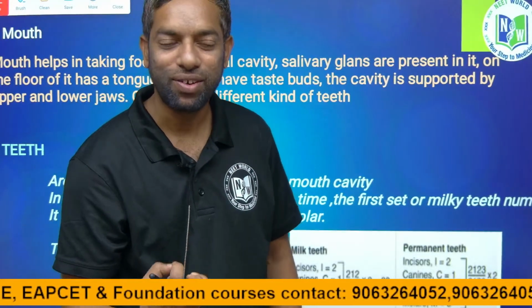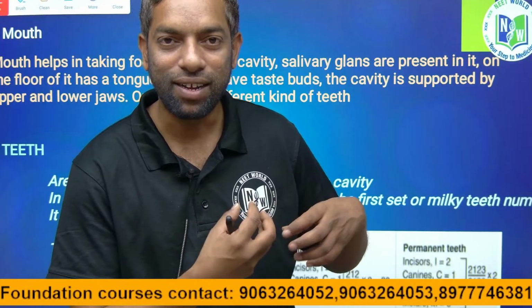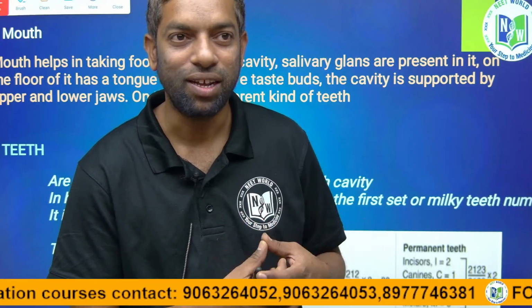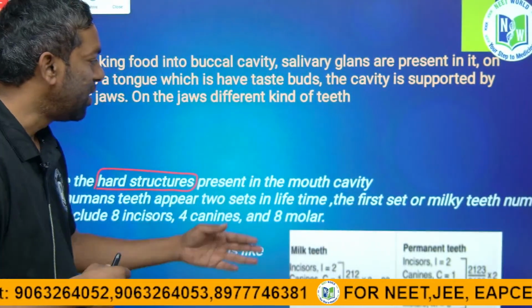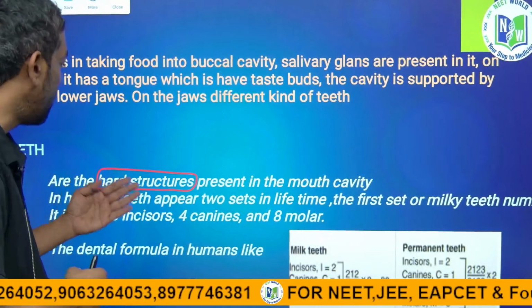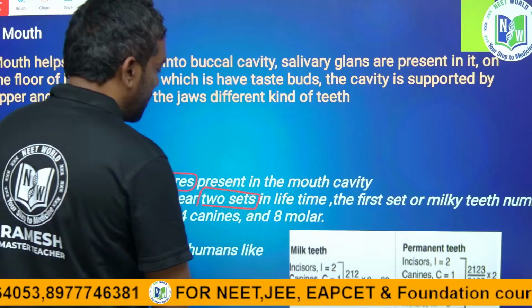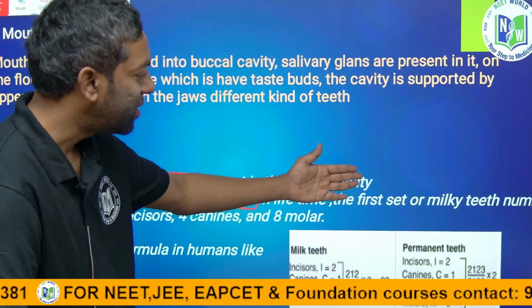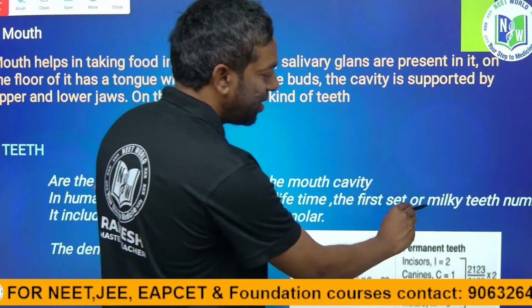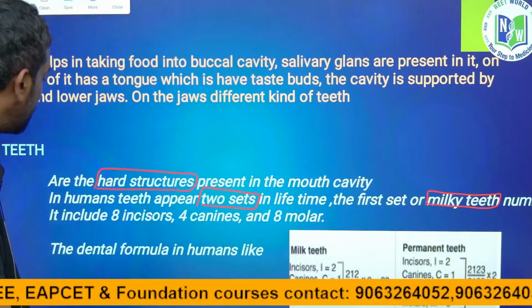You can eat any hard substances like fruits and all, right? Teeth are very hard in nature. They are located in the mouth cavity. There are 2 sets of teeth, guys. The first set is milky teeth. Their number is very low.